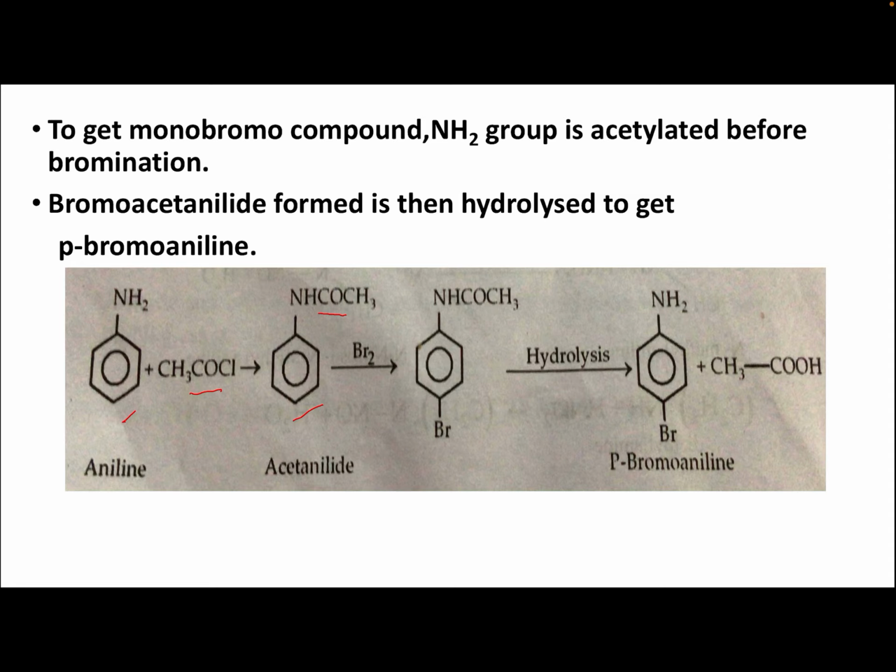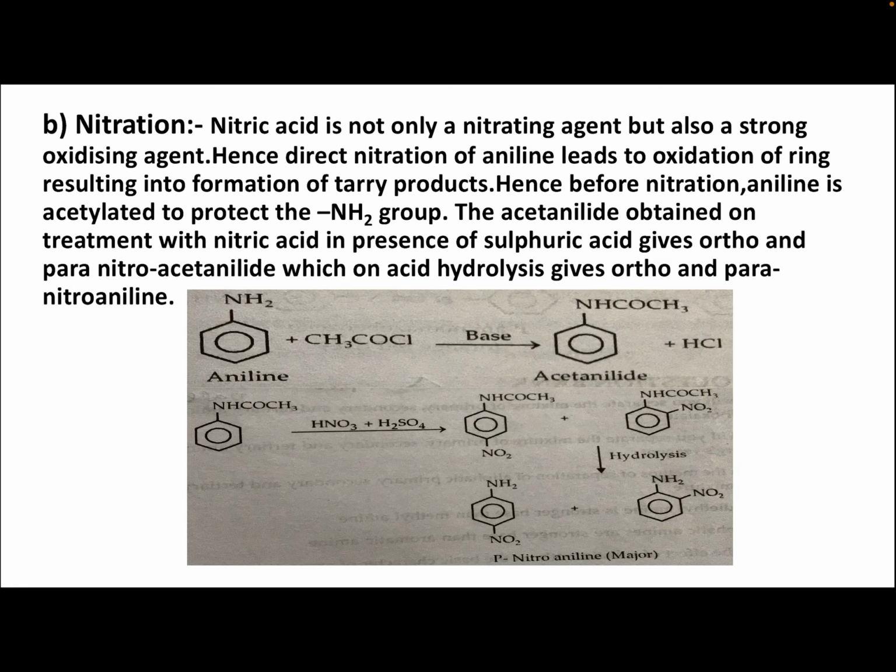Then on bromination, bromine is substituted at the para position, then hydrolysis gives parabromoaniline, and acetic acid is also formed. So if you want a monobromo compound, the group is acetylated first, then bromination is done, then hydrolysis is done, and you get parabromoaniline.